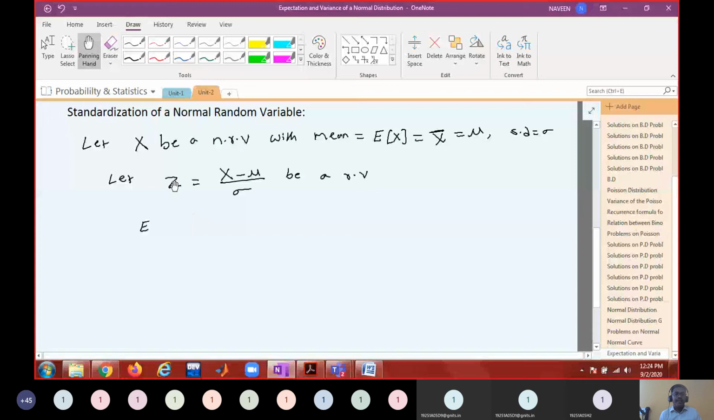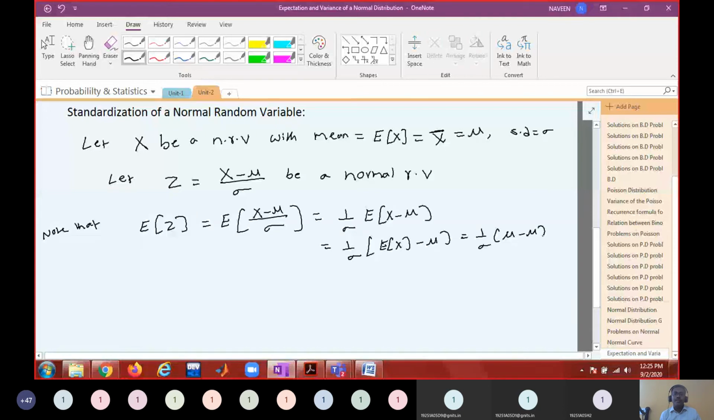What is Z? Z is X minus mu by sigma. You know the properties of expectation: constants can be taken out. So this is nothing but 1 by sigma into expectation of X minus mu. But what is expectation of X? Mu. So expectation of X minus mu is zero. So what is E of Z?